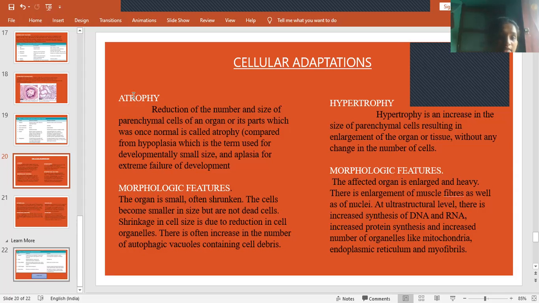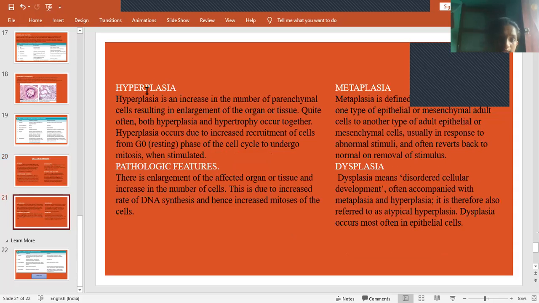Then coming to hyperplasia. Hyperplasia means an increase in the number of parenchymal cells, resulting in enlargement of the organ or tissue. In hypertrophy, the size of the cell is increased. Here, the number of cells is increased. Hyperplasia occurs due to increased recruitment of cells from the G0 phase of the cell cycle. Pathological features: there is enlargement of the affected organ or tissue and an increase in the number of cells due to increased rate of DNA synthesis and hence increased mitosis of the cells.